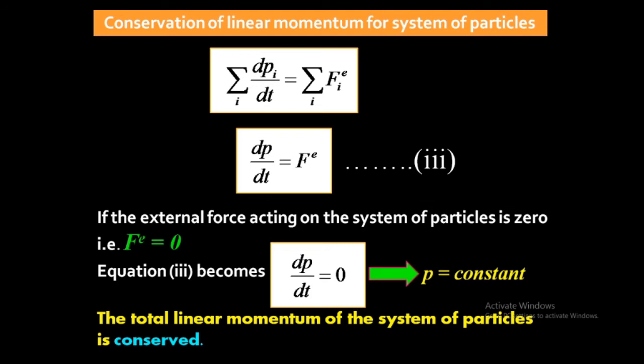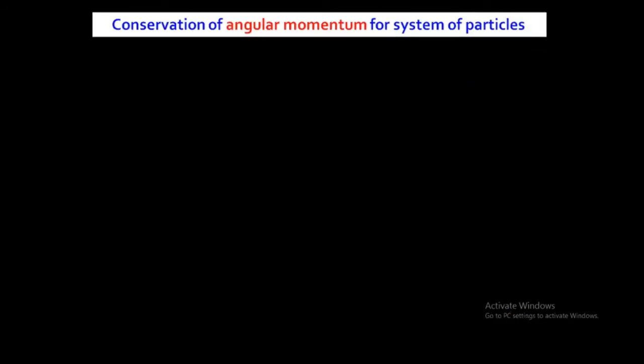Now we'll see the second derivation. We have studied that linear momentum is conserved for a single particle. Now we have studied that linear momentum is conserved for a system of particles. Then after linear momentum we have proved that the angular momentum is conserved for a single particle system. Now we will prove that the angular momentum is conserved for a system of particles. Now we will see the conservation of angular momentum for a system of particles.